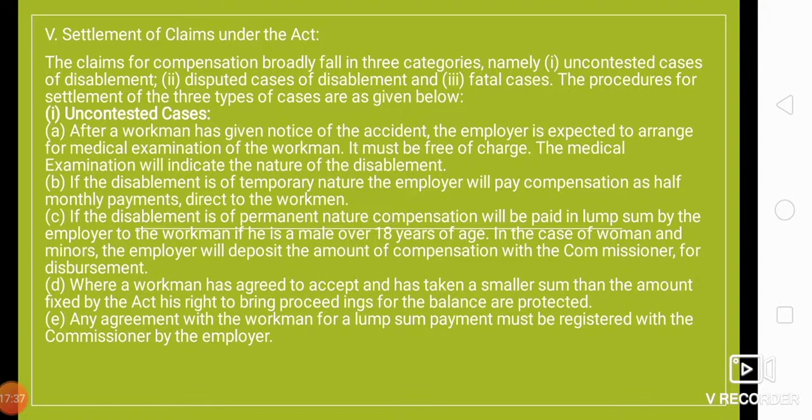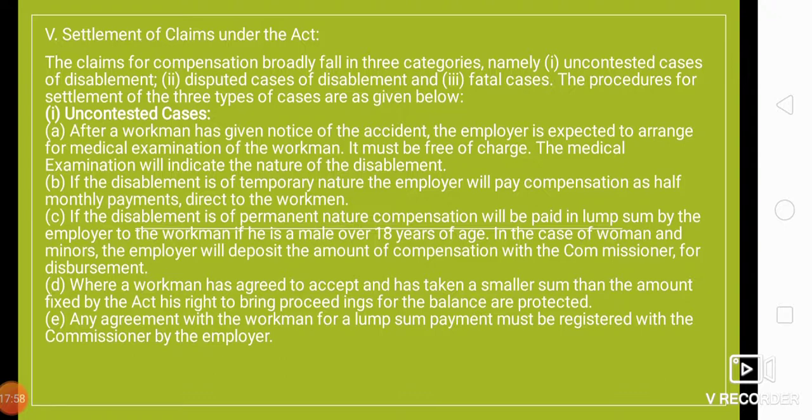So let us see how the settlement of the claims under the Act is done, right? The claim of the compensation broadly falls in 3 categories, namely uncontested cases of disablement, disputed cases of disablement, fatal cases, right? So let us have a look at the procedures.